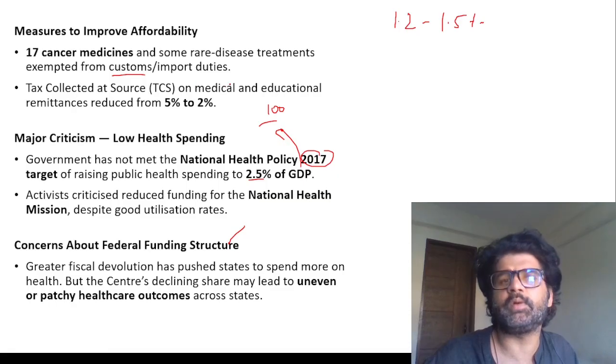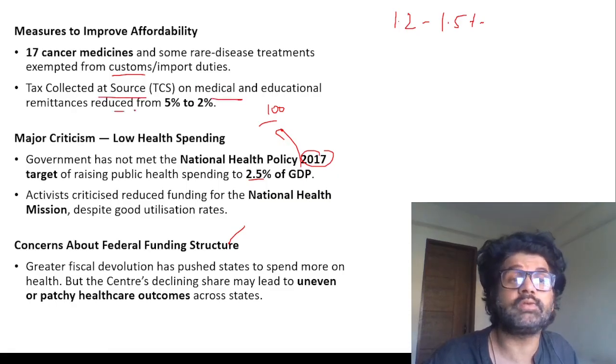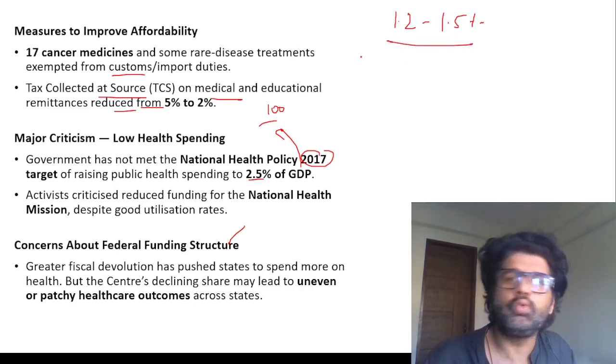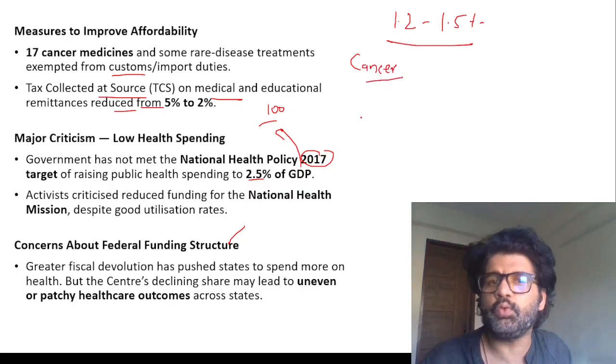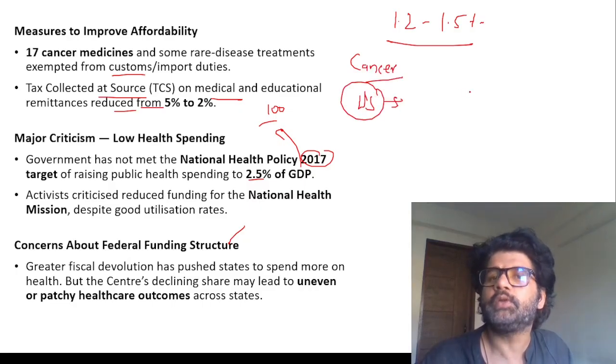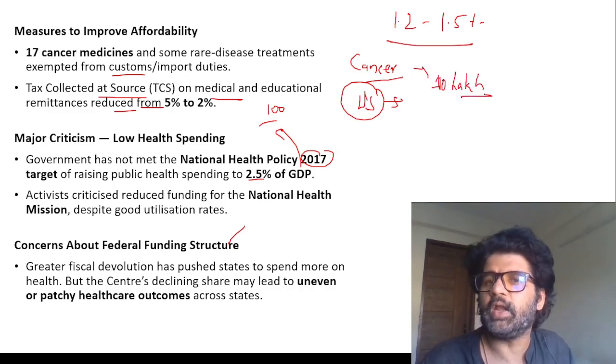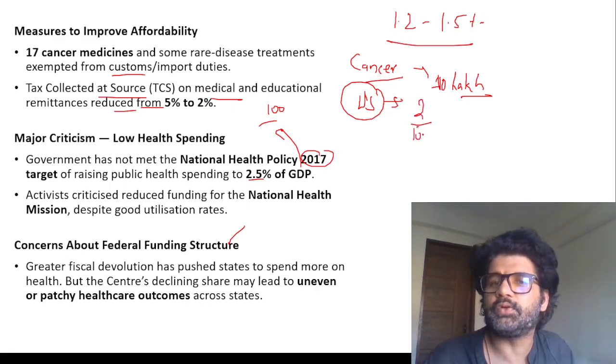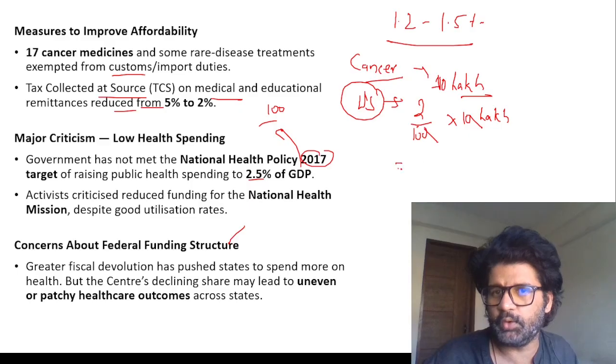17 cancer medicines, etc. You can see they are exempted from customs duty. Tax collected at source on medical and educational remittances reduced from 5 to 2%. Let me give you an example. Let's say you have cancer, you want to go to US for cancer treatment. So in US, the cancer treatment cost has been specified as 10 lakh. So 10 lakh you have to pay to hospital, but then 2% of 10 lakh, that will be 0.2 lakhs.